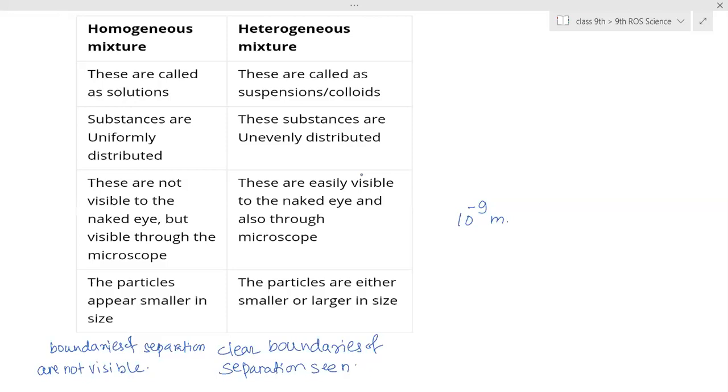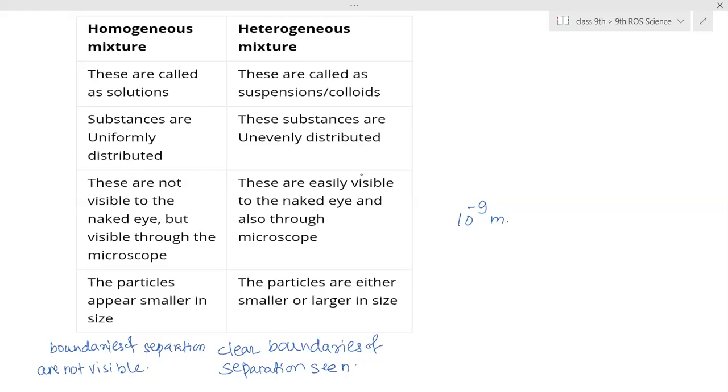No, ma'am, we can see. Lemon juice. And air, right? Air is a homogeneous mixture. Ma'am, soda. Yes, all aerated drinks are homogeneous mixtures.